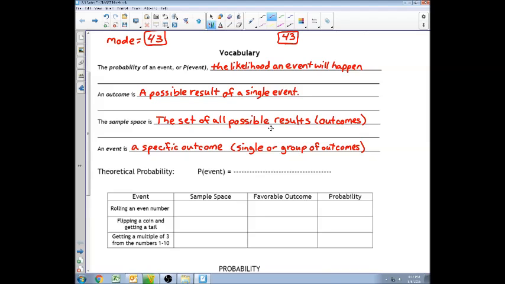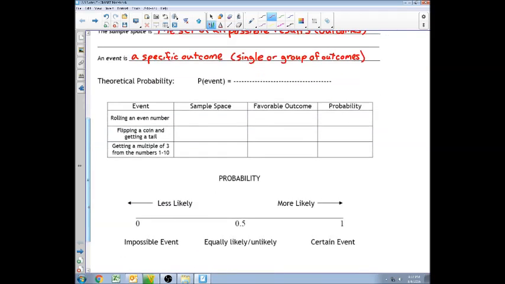All right, let's move on to theoretical probability. Theoretical probability is the probability of something happening on paper. So flipping a coin is a 50-50 chance. However, if you flipped a coin 100 times, it is very unlikely that you would get 50 heads and 50 tails. That is your theoretical probability that it is a 1/2 chance.